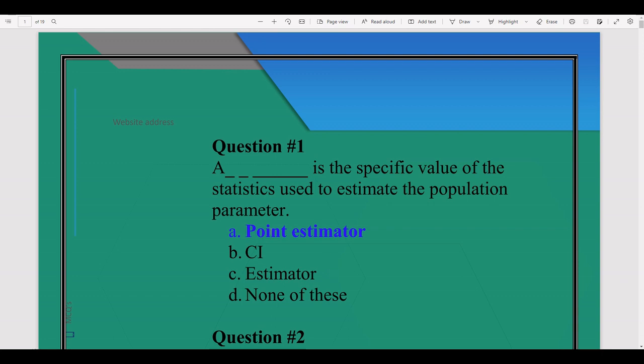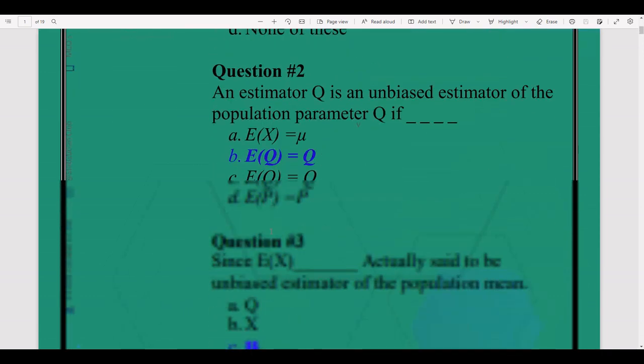The answer is point estimator, because in a point estimator we have a specific value to calculate the estimate of the population parameter. On the other hand, in a confidence interval we have a range of values to calculate the population parameter. So the right answer is point estimator.